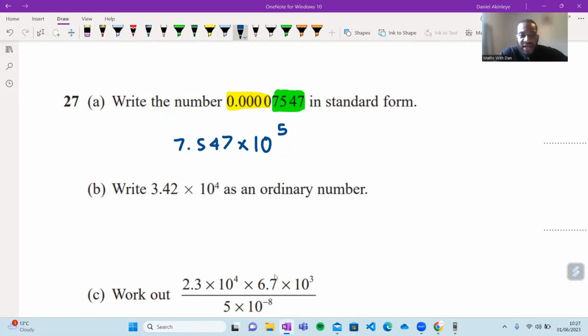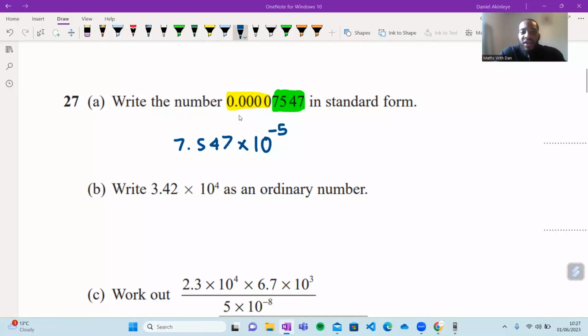What do we think? Is this correct? What do we think about this one? Is it 10 to the power of 5? No. Thank you very much, Ebony. It's not. It's -5. Why? Because it's 0.00000. That negative means the number is very, very small. Yeah, exactly. Thank you very much, Ivano. Fantastic. I was just testing you guys. Well done.